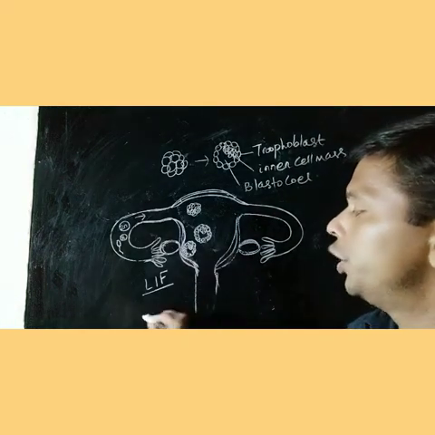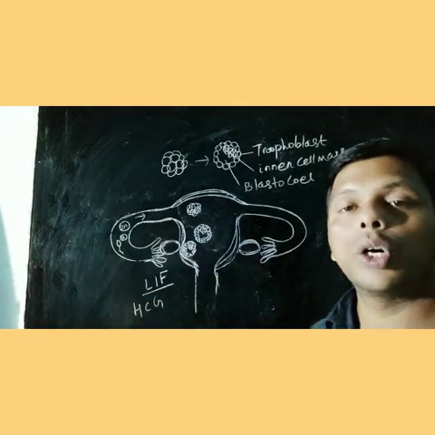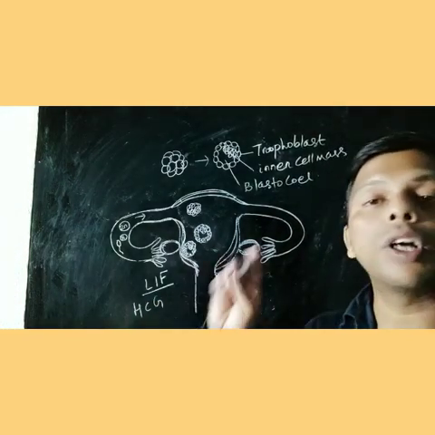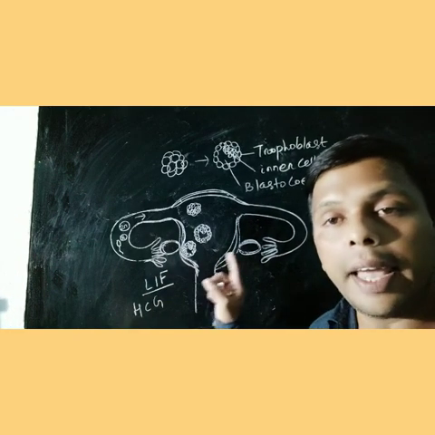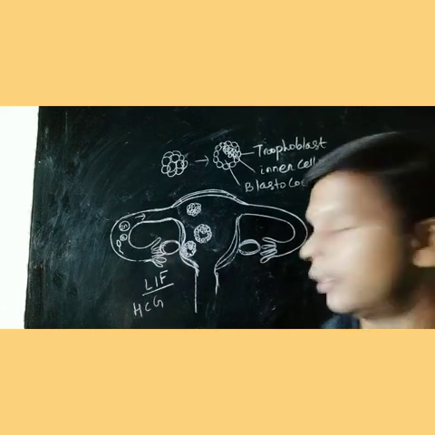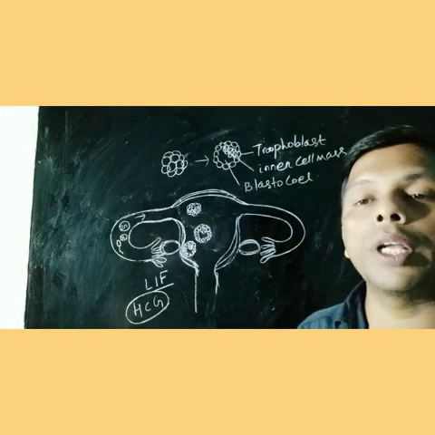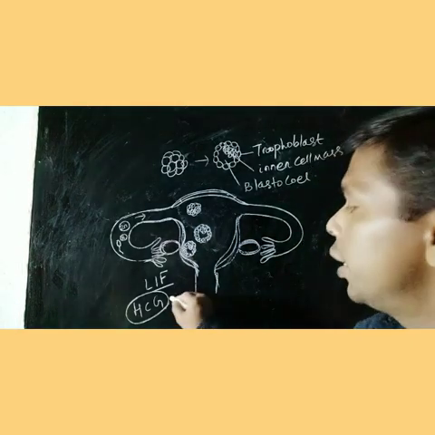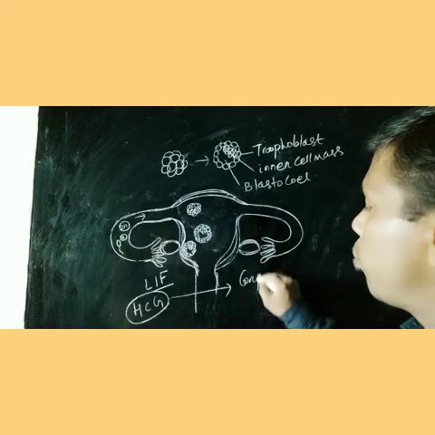Another, the trophoblast produces human chorionic gonadotropin. This hormone is also produced from the placenta because the same trophoblast helps in formation of the placenta. What is the function of HCG, human chorionic gonadotropin here? It maintains the corpus luteum.